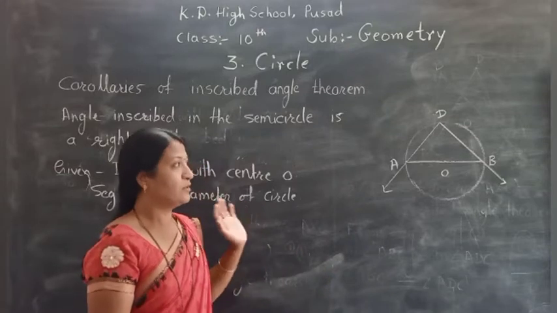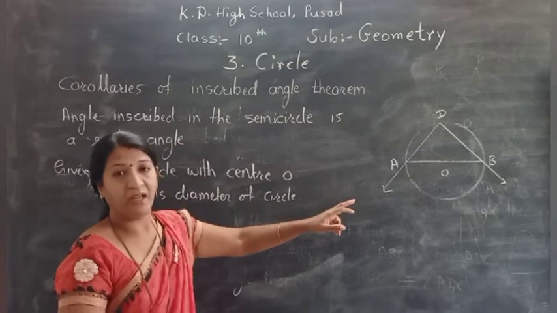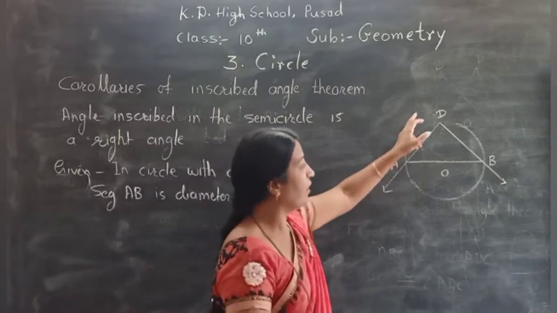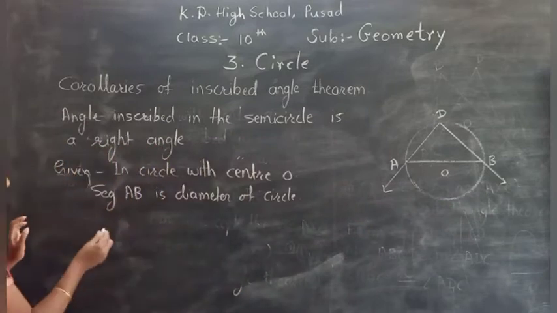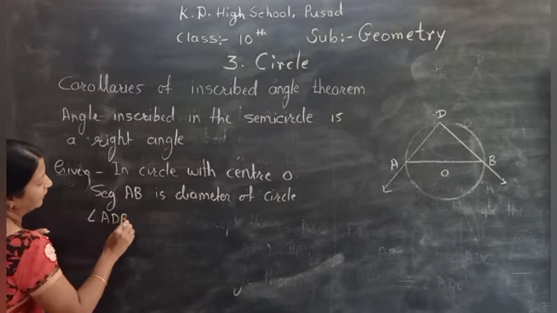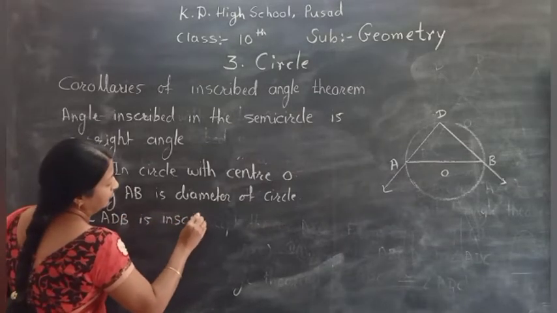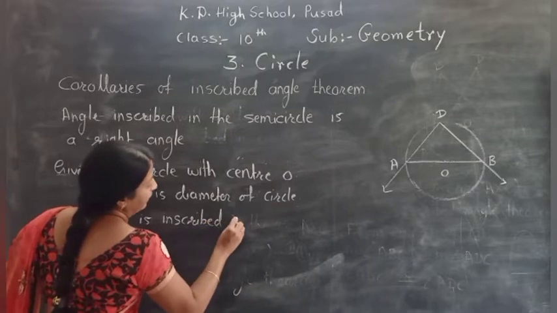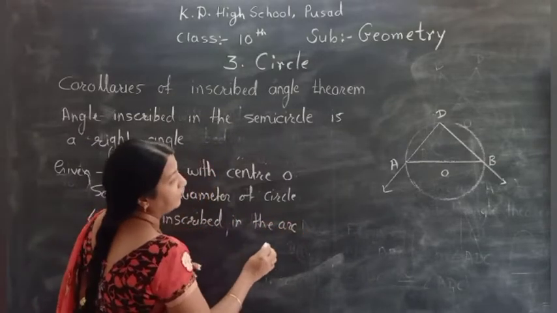Okay, very clear. So now what we have to prove here? Angle ADB, which is inscribed in the arc ADB, is of 90 degree. So first of all, write down here angle ADB is inscribed in the arc ADB.